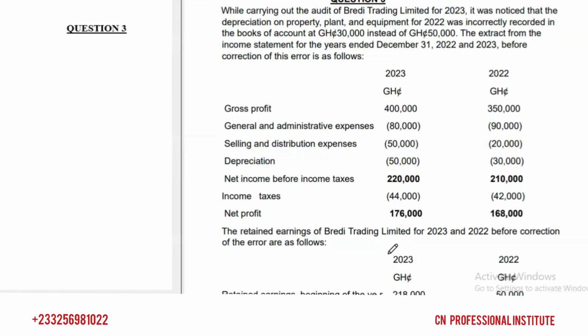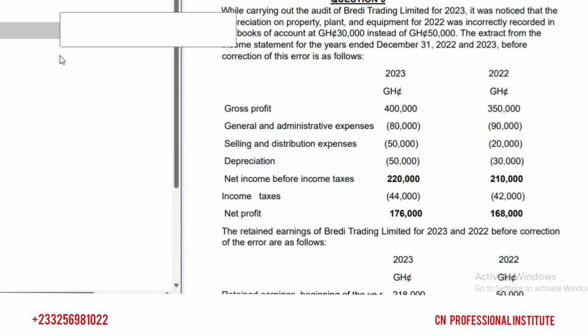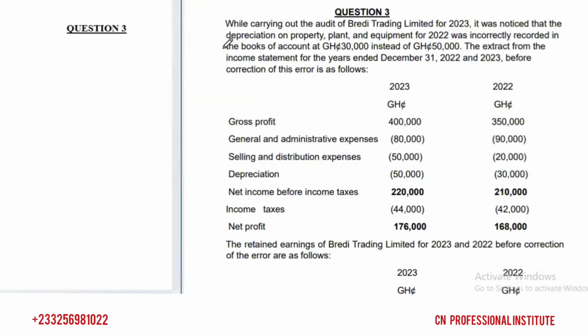Now, before we start, let me explain something small about errors. If the error will increase expenses, profit will reduce, because we are deducting higher expenses from revenue. So if you are correcting it, add back.